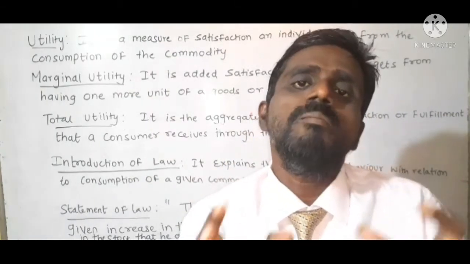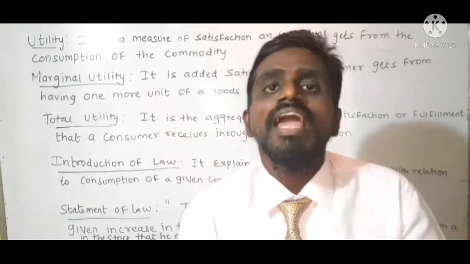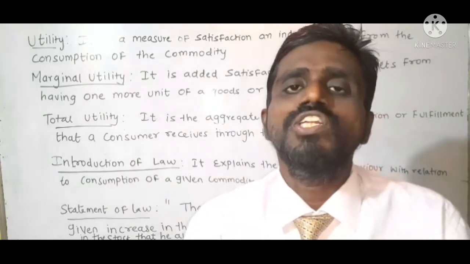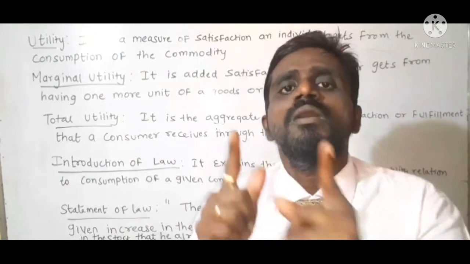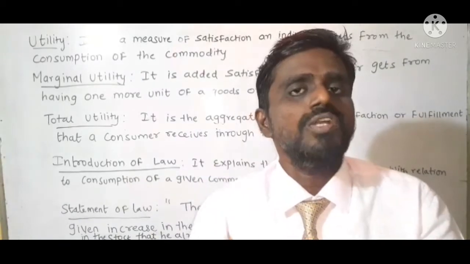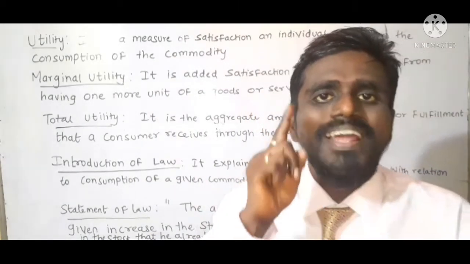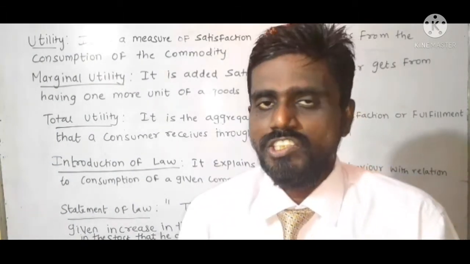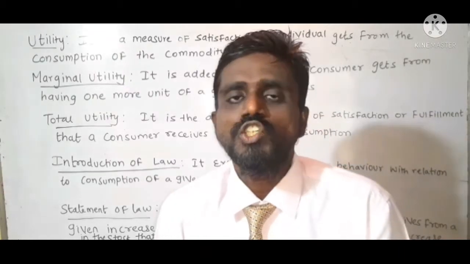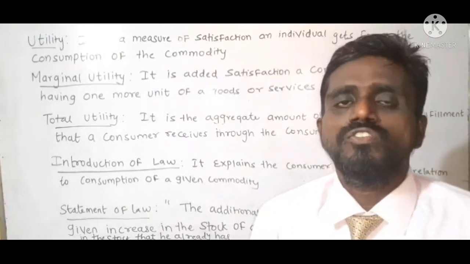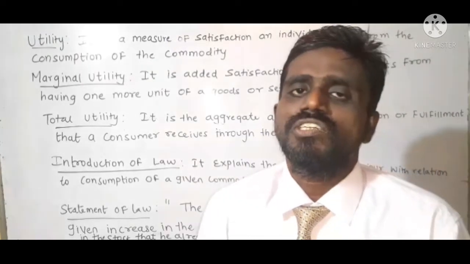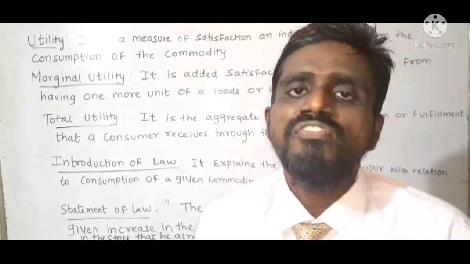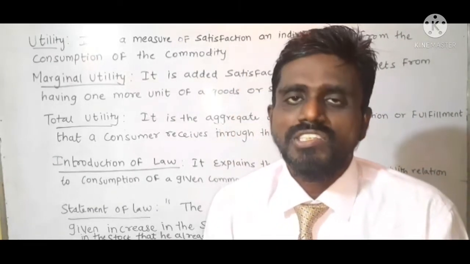The 8 units of satisfaction from the second laddu is the marginal satisfaction, and my total satisfaction is 10 plus 8 equals 18. So in short, total utility refers to the aggregate satisfaction which the consumer gains by having all units of the commodity in a succession period.